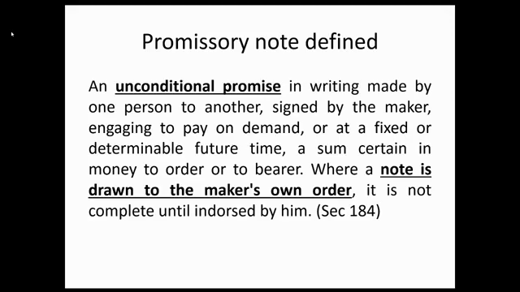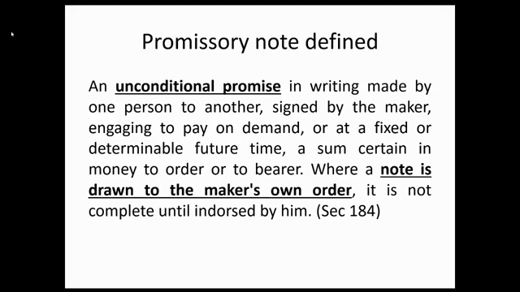Now, let us define a promissory note. Under Section 184, a promissory note is an unconditional promise in writing made by one person to another, signed by the maker, engaging to pay on demand or at a fixed or determinable future time a sum certain in money to order or to bearer. When a note is drawn to the maker's own order, it's not complete until endorsed by him.